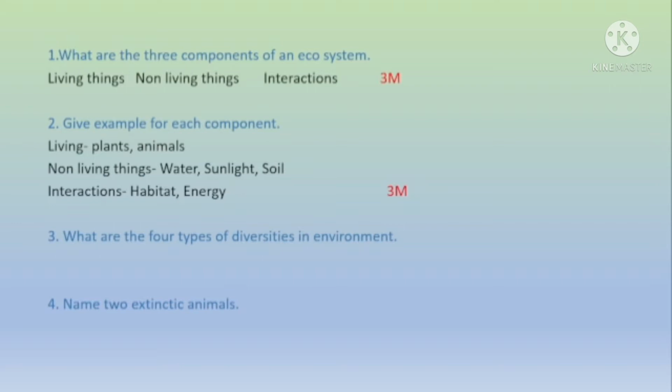Water, sunlight, soil, and air can be considered as non-living things. And interactions: these living things have interactions in the ecosystem for their habitat, to get energy, and to get shelter.